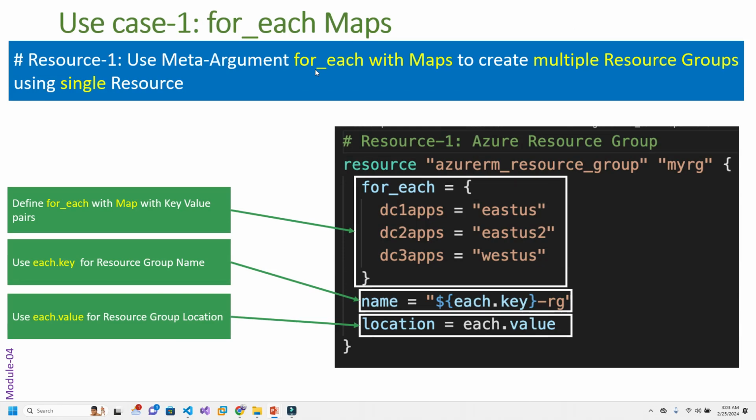Now this is one of the use cases of for_each with maps. What we are going to do is use the meta argument for_each with maps to create multiple resource groups using a single resource. So using a single resource with the help of for_each with maps, you need to create multiple resource groups. First you will define the block type, then you will define the resource type and the reference name or local name. Then, as you see here, we have defined for_each, and then whenever I use